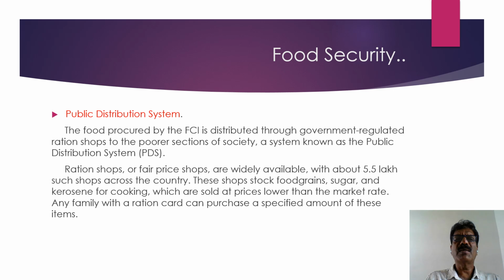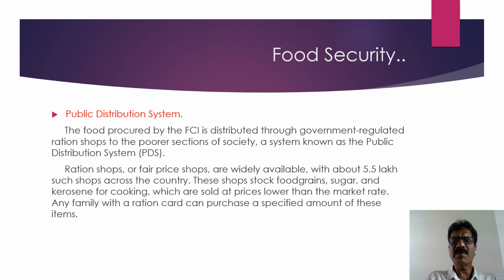What is meant by the public distribution system? The food procured by the Food Corporation of India is distributed through government regulated ration shops to the poorer sections of society, a system known as the public distribution system or PDS.